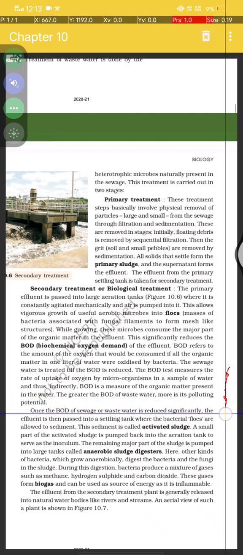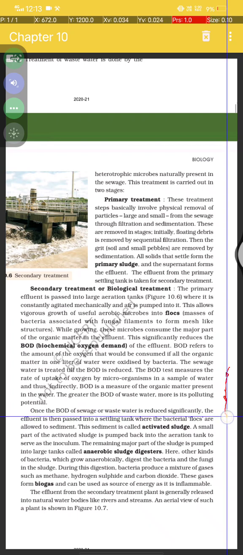Once the BOD of sewage or wastewater is reduced significantly, the effluent is passed into a settling tank where bacterial flocs are allowed to sediment. This sediment is called activated sludge, and a small part of the activated sludge is pumped back into the aeration tank to serve as inoculum. The remaining major part of the sludge is pumped into a large tank called an anaerobic sludge digester.